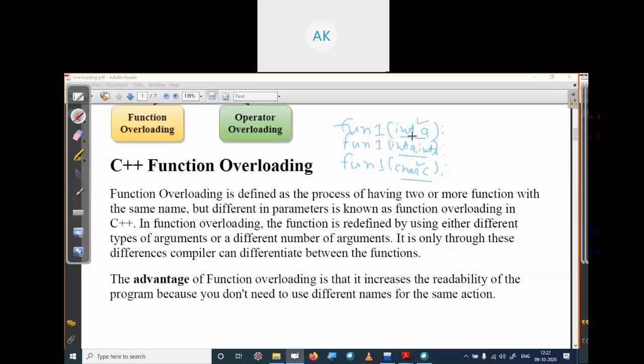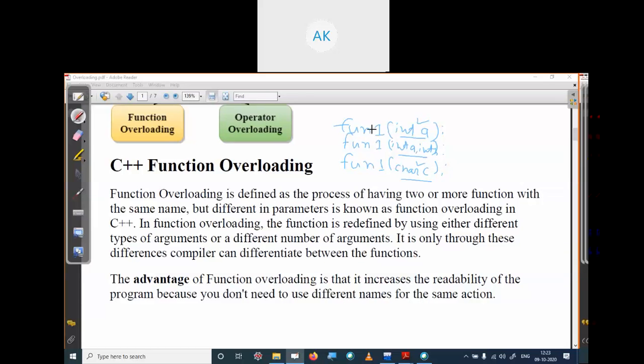So the name of the function is the same, but the number of arguments or type of arguments is different, so we can easily differentiate which function we are calling. Is it clear? So what is the advantage of function overloading? Function overloading increases the readability of your program. We can easily understand our program because we are not using different names.